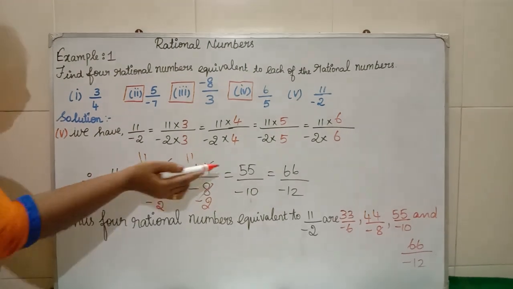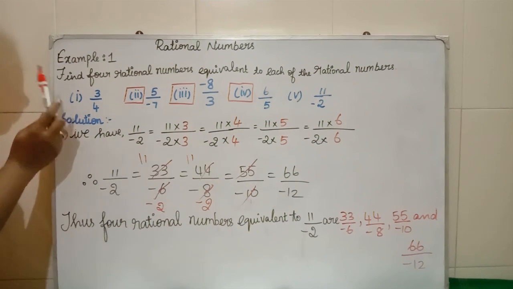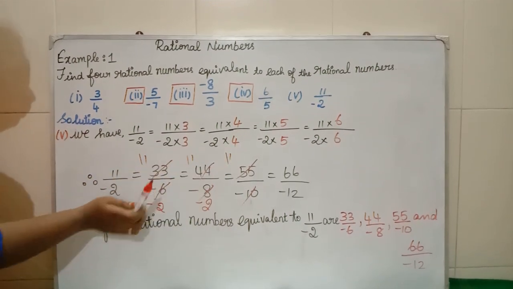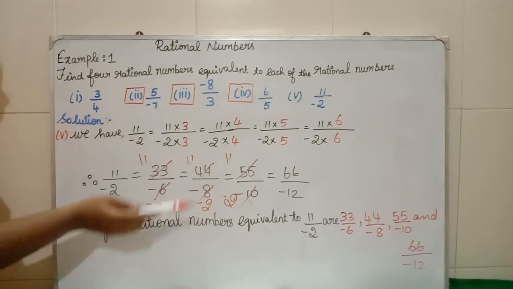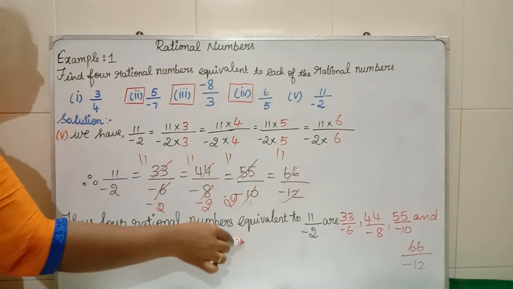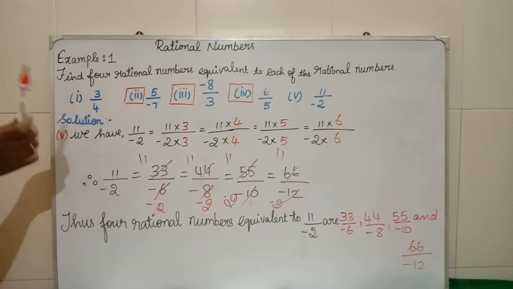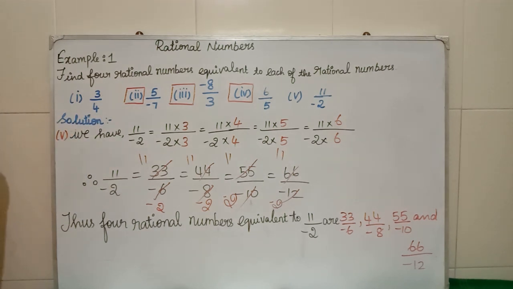Similarly, what table do you multiply to get 55? 5. So cancel both with 5. In 5 table 55 how many times? 11 times. In 5 table 10 how many times? 2 times. So minus 2. Similarly, in 6 table 66 how many times? 11 times. And this 12 is what? 2 times. So minus 2. So everywhere we are getting 11 by minus 2. So we have arrived at the 4 equivalent rational numbers. The numbers are 33 divided by minus 6, 44 divided by minus 8, 55 divided by minus 10 and 66 divided by minus 12. Further problems we will see in the next session.